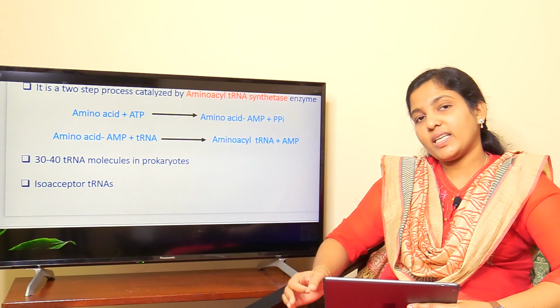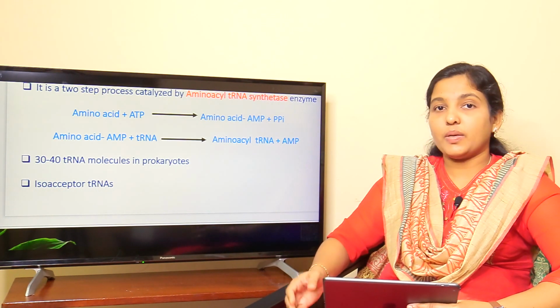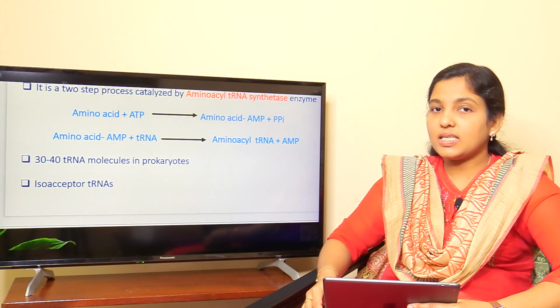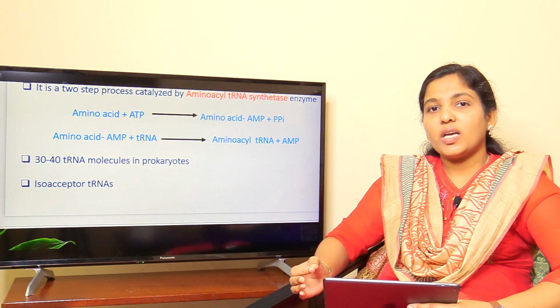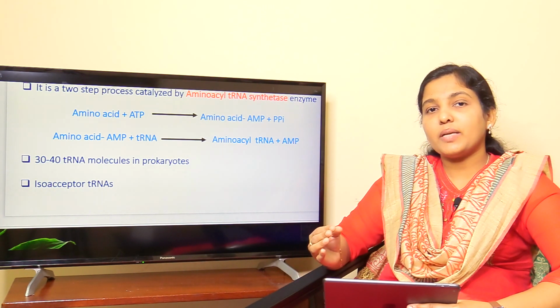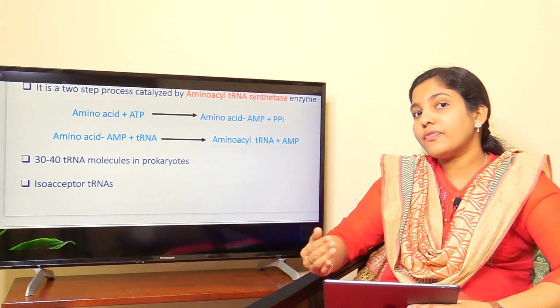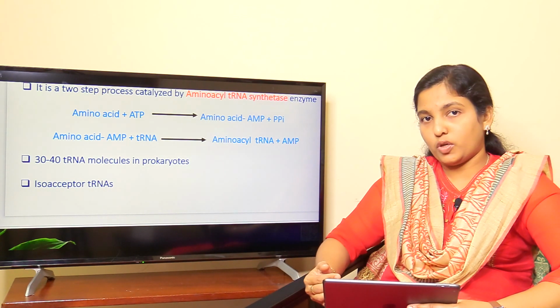In prokaryotes, we can see about 30 to 40 different tRNA molecules that can bring each amino acid for protein synthesis. The tRNA molecules which can bring the same amino acid but can read different codons are called isoacceptor tRNA molecules.